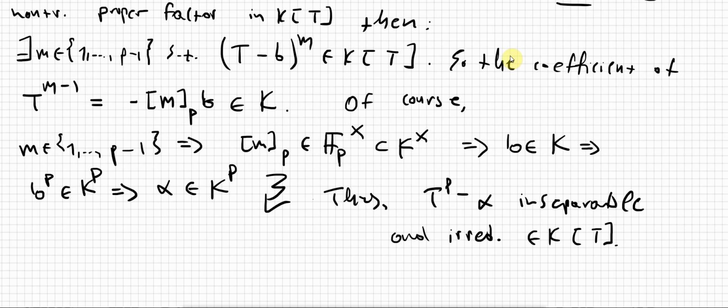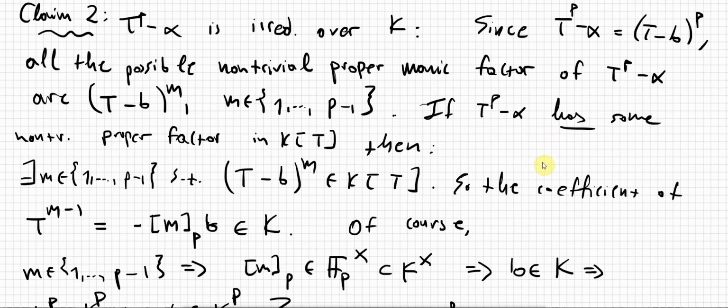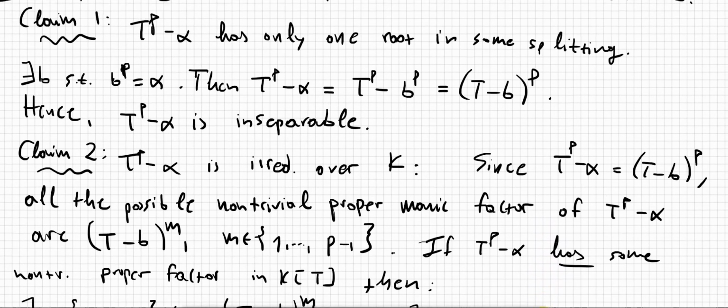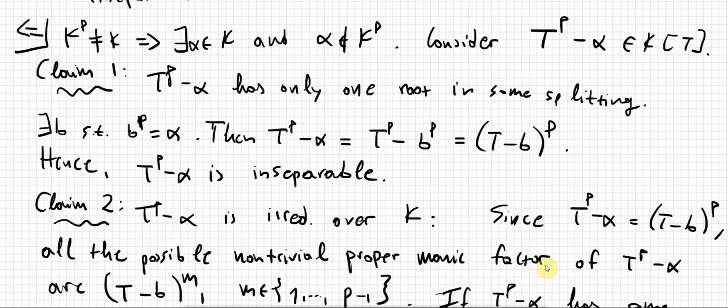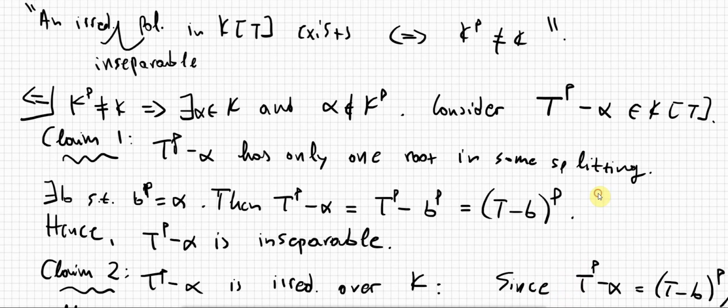Maybe I should recall it: we assumed that k to the power of p is not equal to k, and we constructed an irreducible inseparable polynomial over k, right? So the next thing to do is assume that I have an irreducible and inseparable polynomial in k, and then show that k to the p is not equal to k, right?